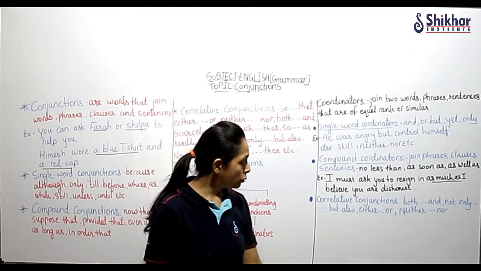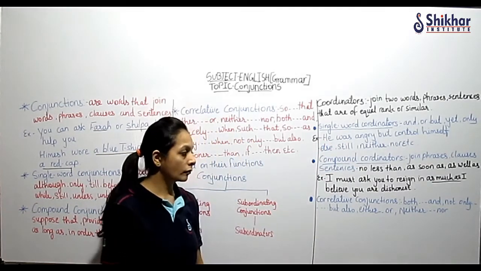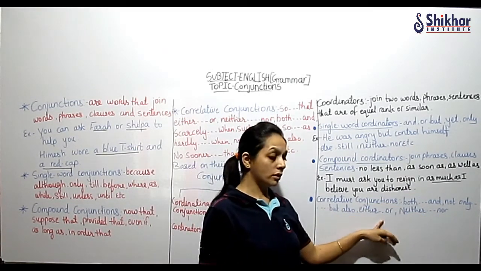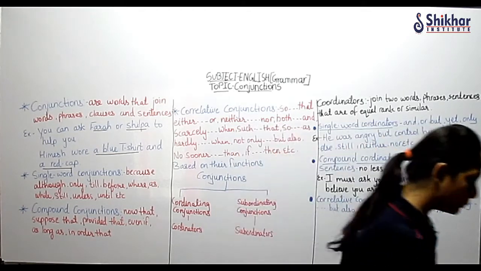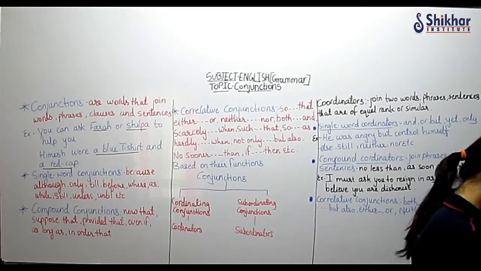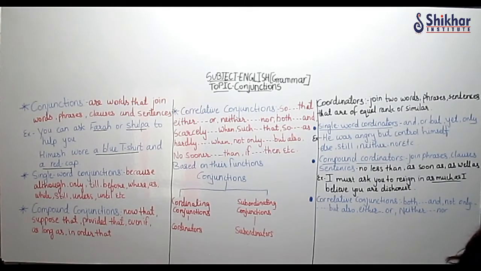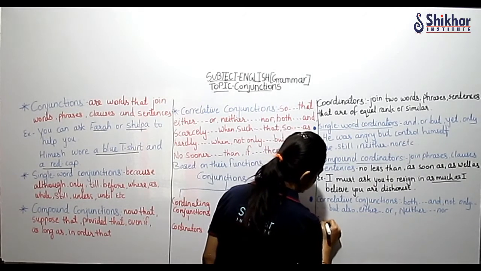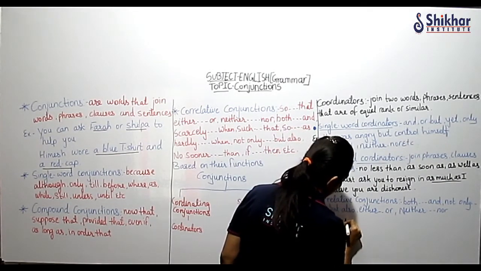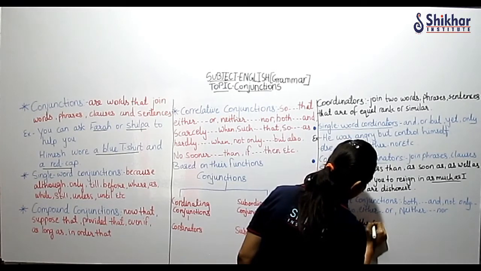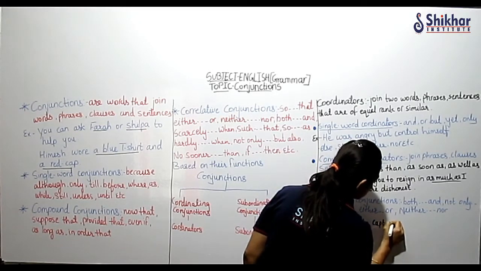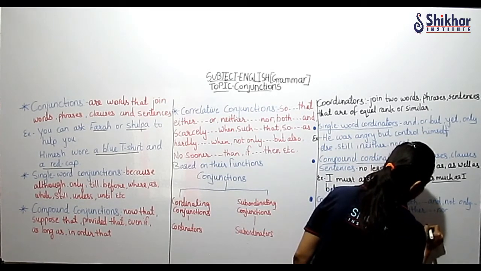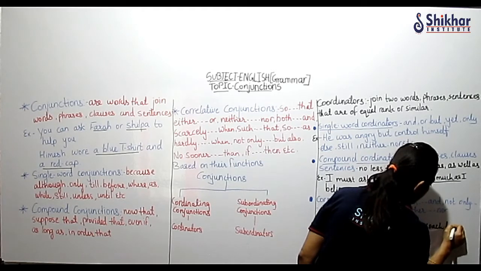And in correlative conjunction: both and, not only but also, either or, neither nor, right? Now here one example I'll write it for you so you can understand. See, let's see, neither the captain nor the coach has arrived.